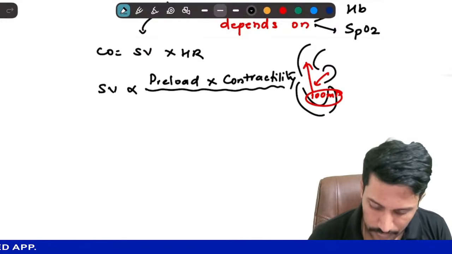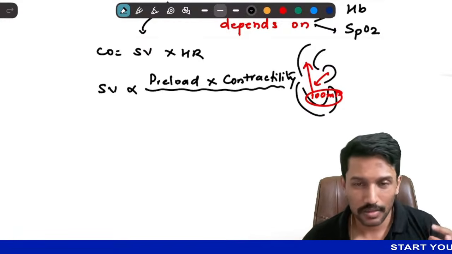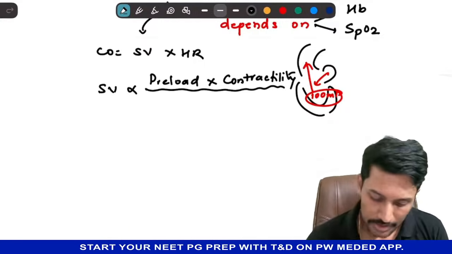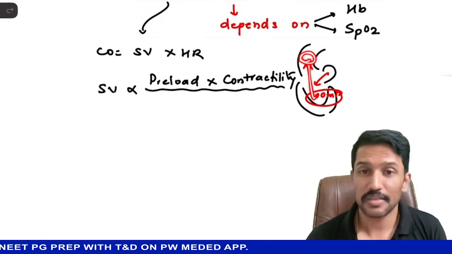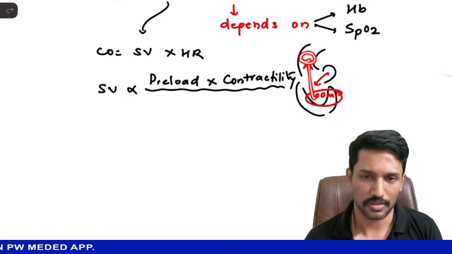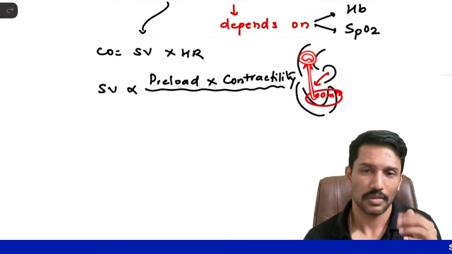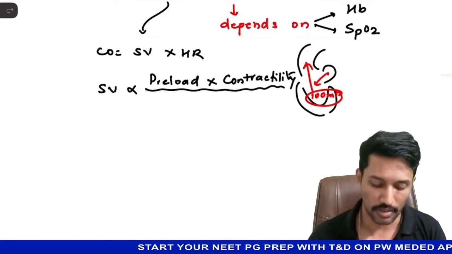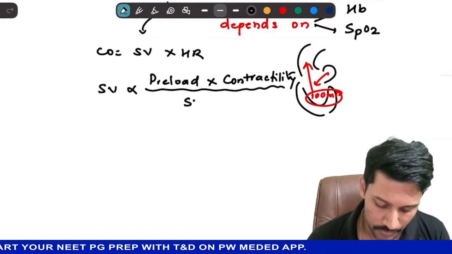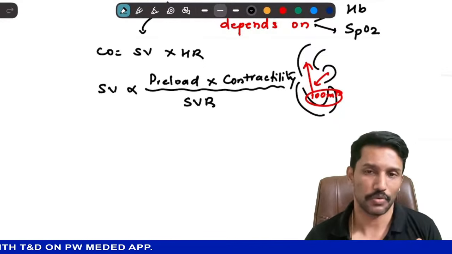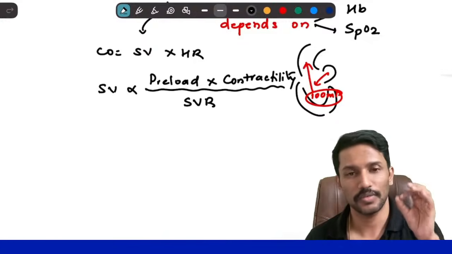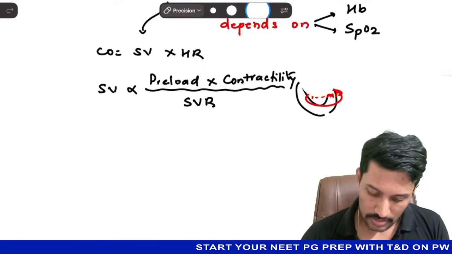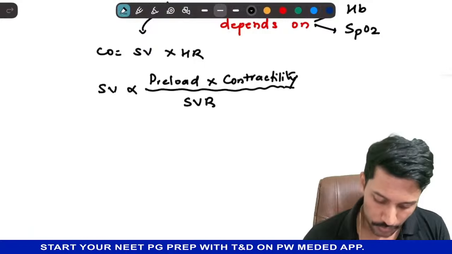Once the preload or blood has reached the ventricle and the ventricle contracts with sufficient force, it ejects the blood, but this blood now encounters a resistance by the aorta and its branches. If there is more resistance, then less blood can be pushed into the aorta. Less resistance, more can be pushed. So we'll call this systemic vascular resistance or peripheral vascular resistance, and it will have an inverse relationship with stroke volume. More resistance by the aorta, less stroke volume. Less resistance, more stroke volume, right? These are the determinants of stroke volume.